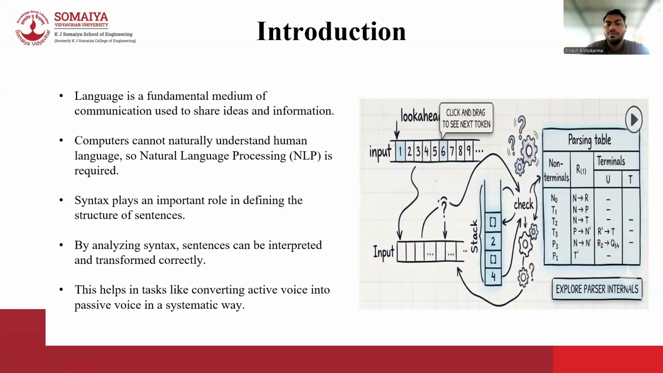Language is a fundamental medium of communication that helps us to express ideas, thoughts, and information in our daily life. However, computers cannot directly understand human language because it is complex and unstructured in nature. So, this is where natural language processing or NLP becomes important, as it enables computers to understand, interpret, and process human language. In any language, syntax plays a key role in defining how words are arranged to form meaningful sentences.